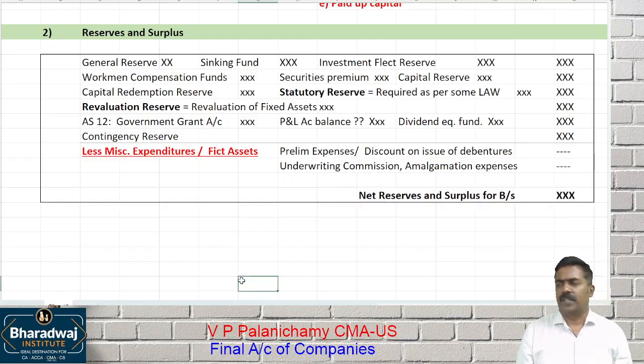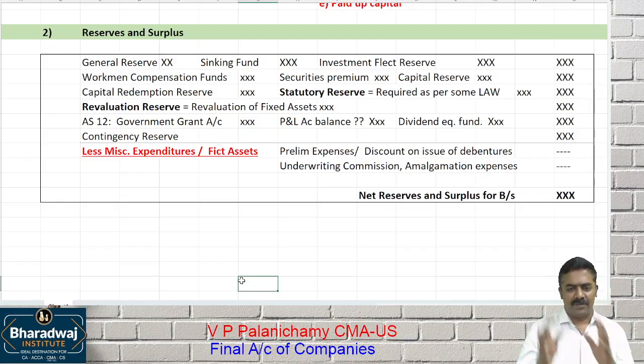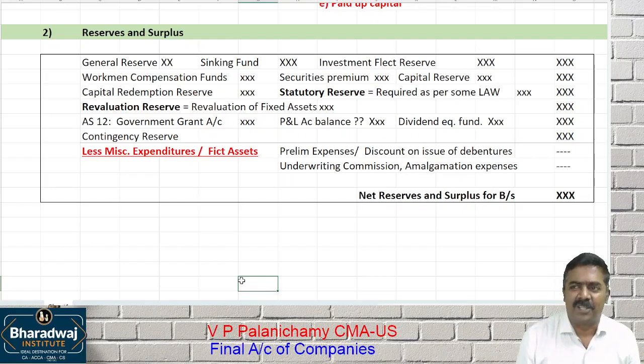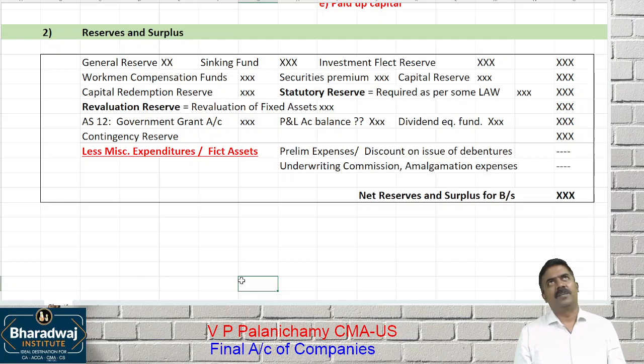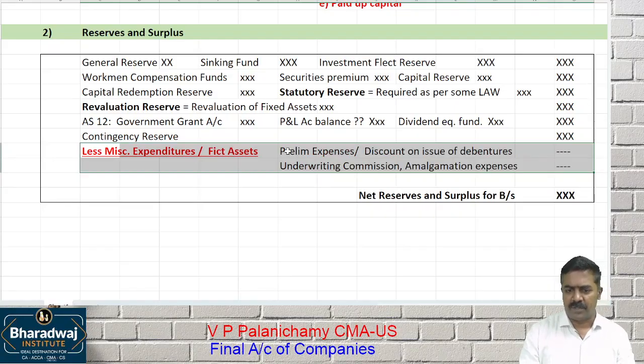Here also multiple choice question possible. Preliminary expenses are shown under dash. A, share capital. B, reserves and surplus. C, fixed asset. D, current asset. I mean if you don't know the format, what will we do? How will preliminary expense come under liability? It will be taken to which side? Asset side. Long term benefit, so it is shown as fixed asset, right? So it should be reduced from which one? Reserves and surplus. It should be reduced from reserves and surplus.